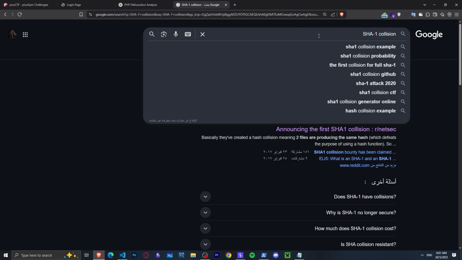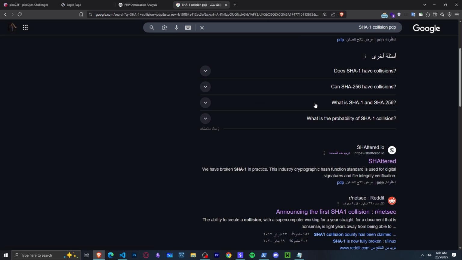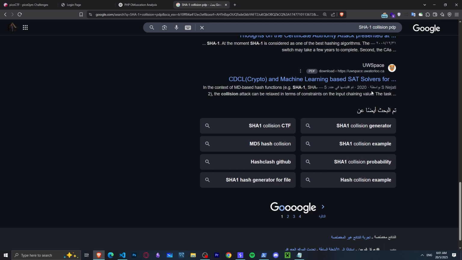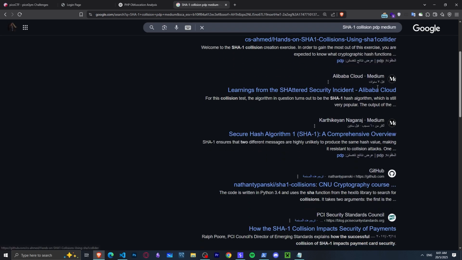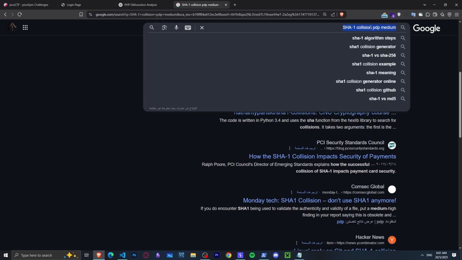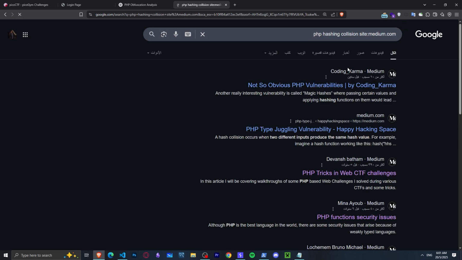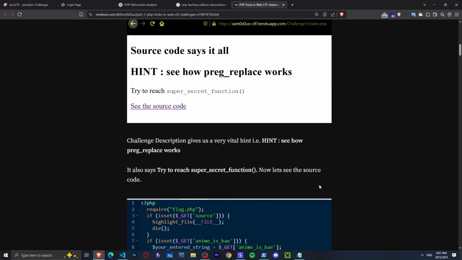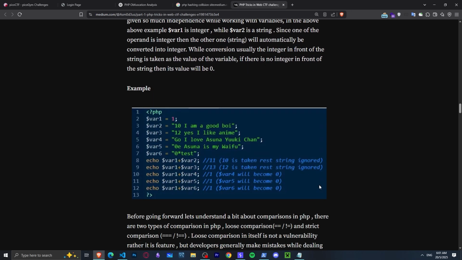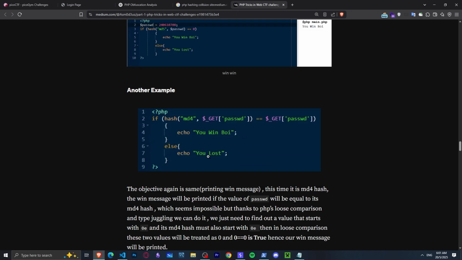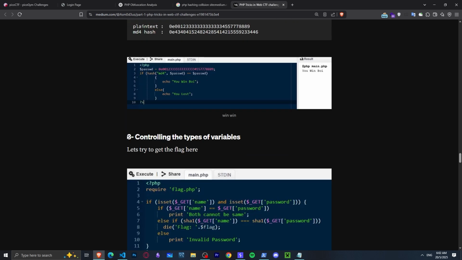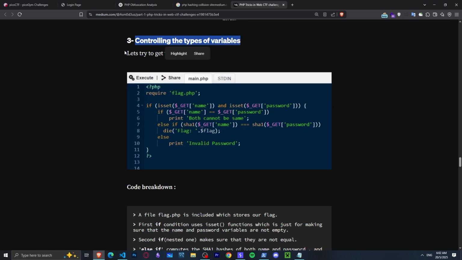And then I searched for like this in PHP. And after some searching, I found an article on Medium. It took me some time, but I did. Wait a minute. PHP hashing collision. Yes, this was the article I found. If we go down here, wait a minute. Controlling the types of variables. Let's try to get the fact here. This is our exact situation.